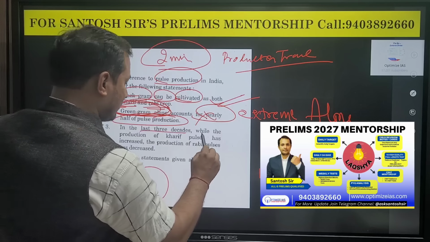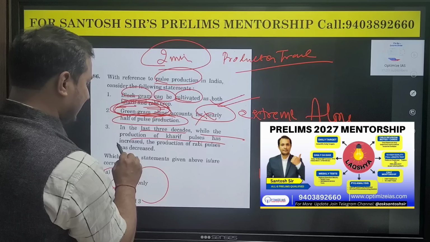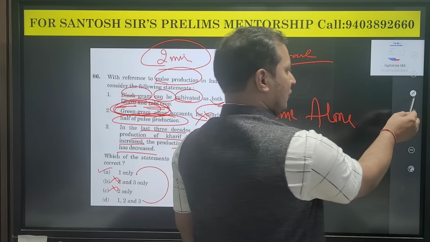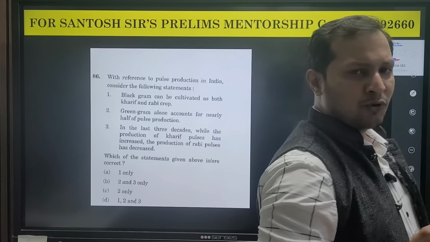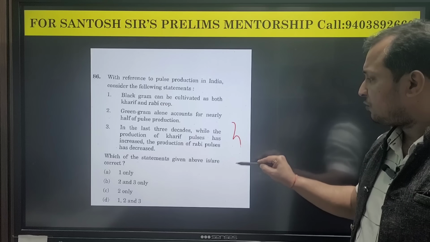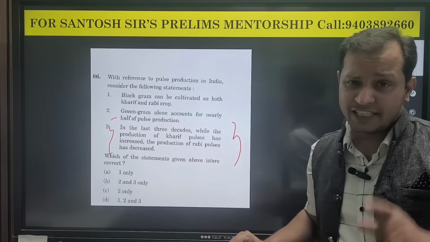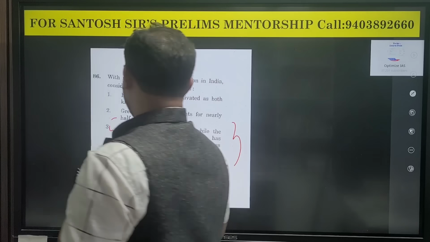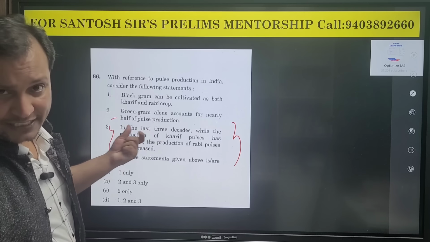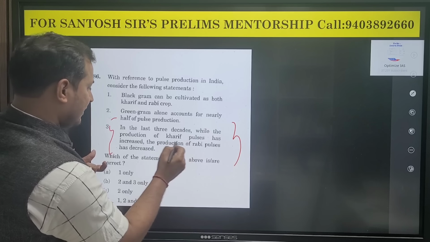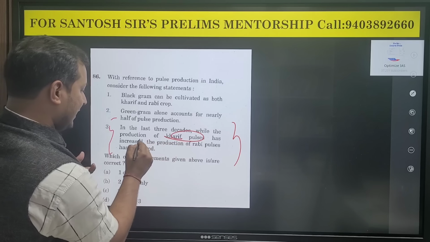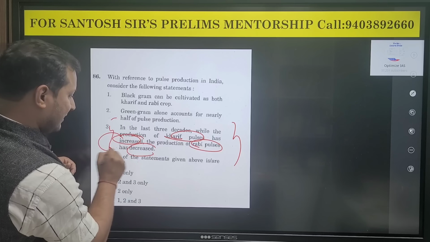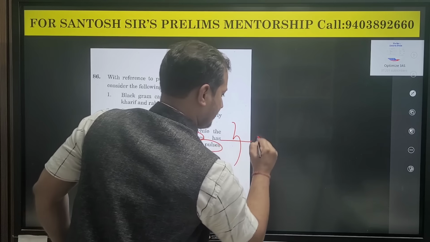In the last 3 decades, while the production of Kharif pulse has increased, the production of Rabi pulse has decreased. This is a very interesting rule which I am going to share now. If you remember this rule, I am telling you, every year they frame one question on it. Whenever they give comparative statements, you can see here, they have said that the Kharif pulse has increased, and the Rabi pulse has decreased. They just interchange. This is called the rule of interchange.